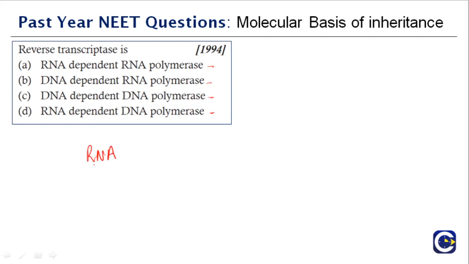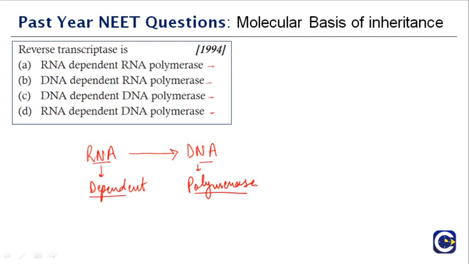Reverse transcriptase uses RNA as a template to cause reverse transcription into DNA. So the polymerase is synthesizing DNA using RNA. Therefore, it is RNA dependent DNA polymerase. They can always ask you questions like this. So just write it down if you don't remember, and then it will be clear.